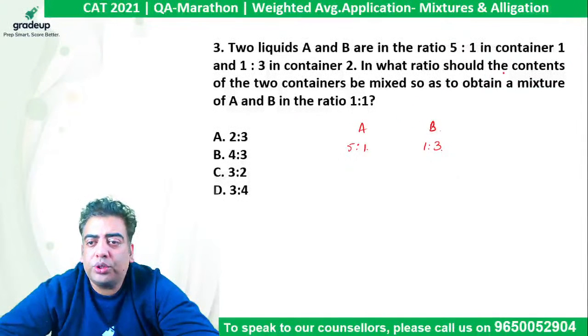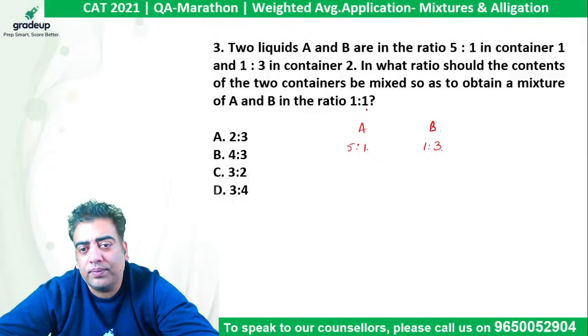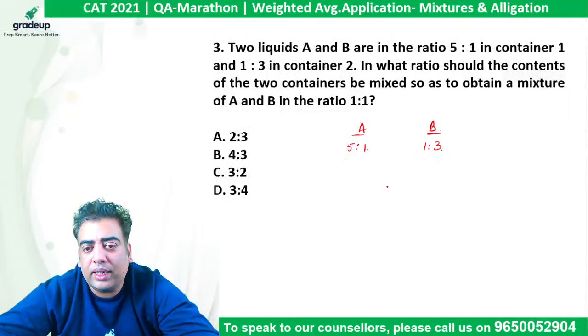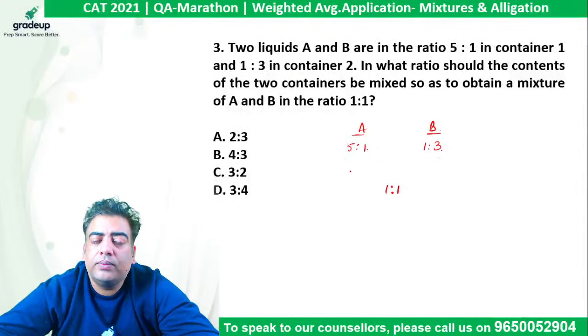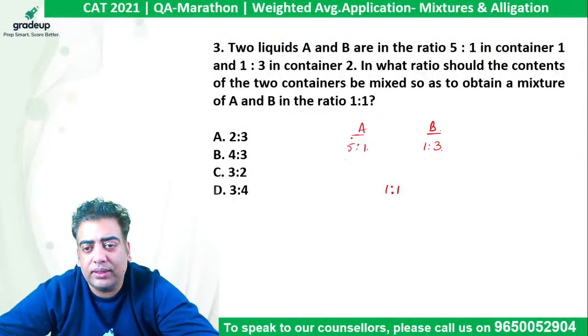In what ratio should the contents of the two containers be mixed so as to obtain a mixture of A and B in the ratio 1:1? So the liquid A and the liquid B, I finally want their ratio to be 1:1. Right? So we can use equations also and alligation also. So I am moving on to alligation straight away.